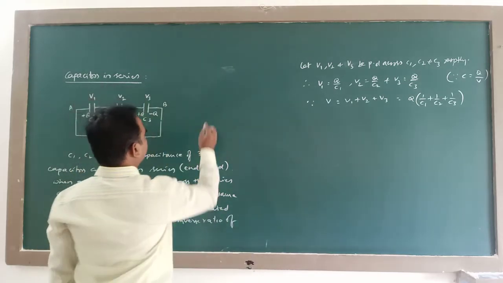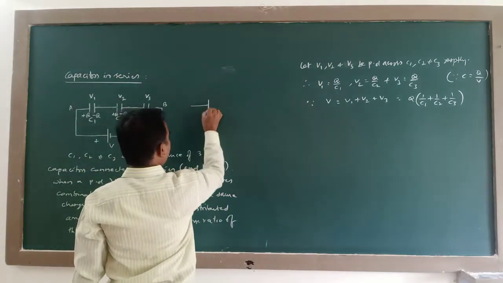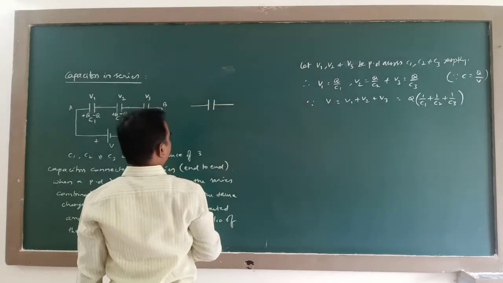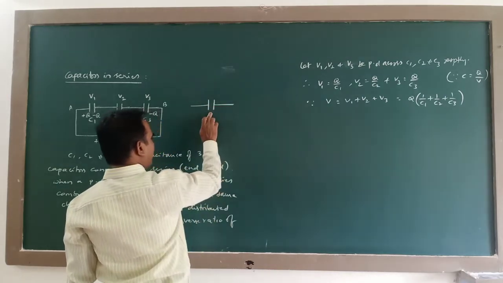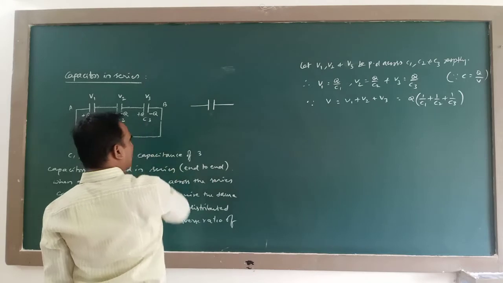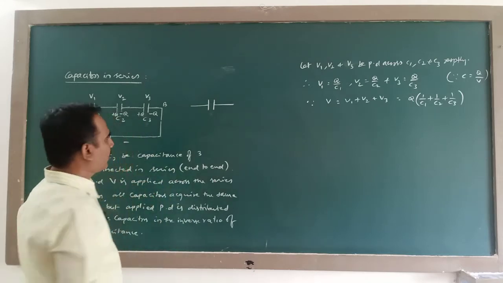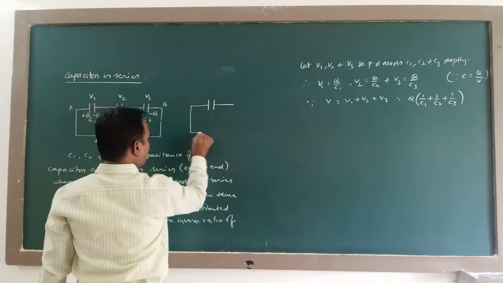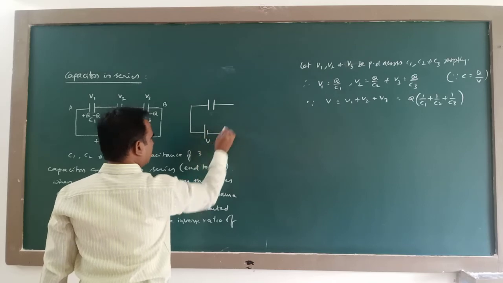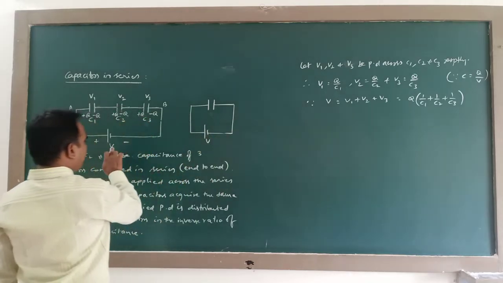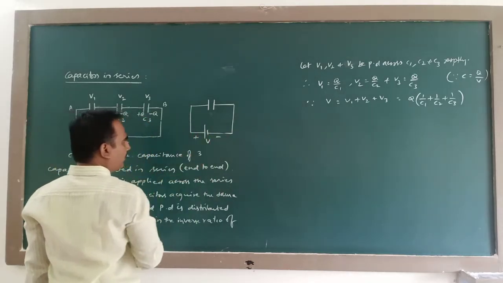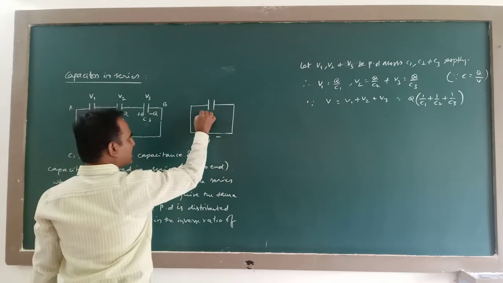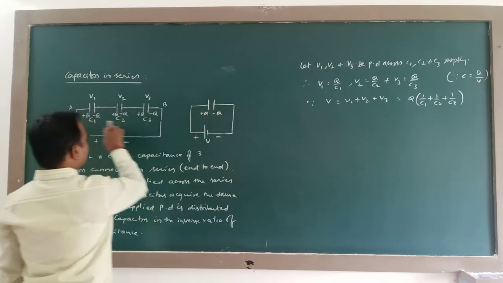Say this is an equivalent capacitor. It produces the same effect as the combination, which means if I apply the same potential difference V, this should get the same charge here.